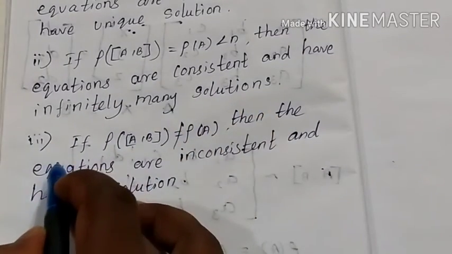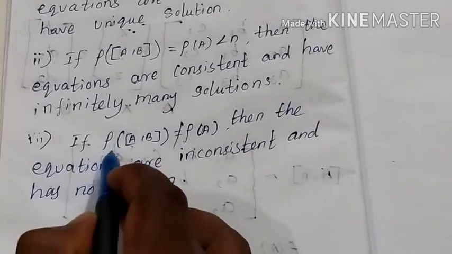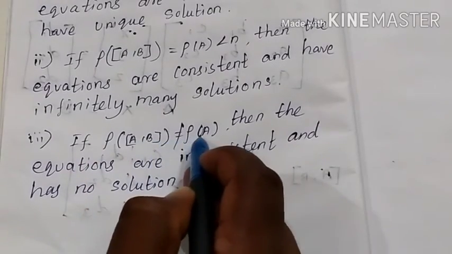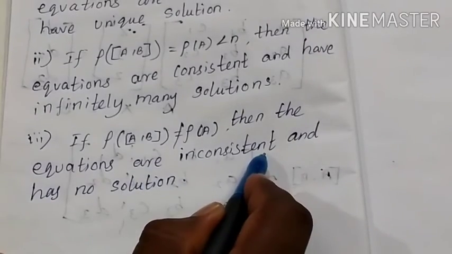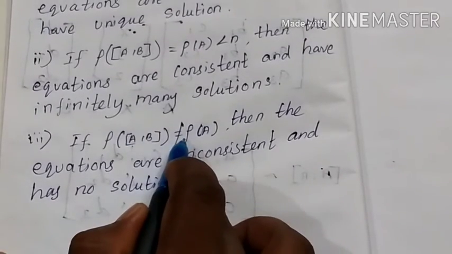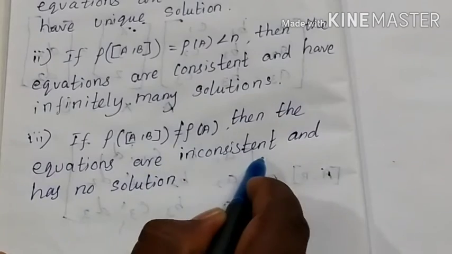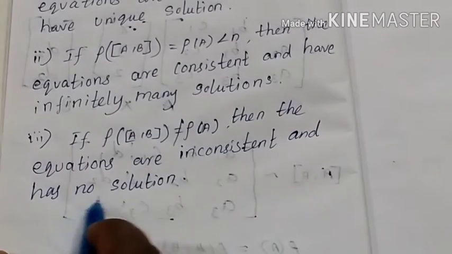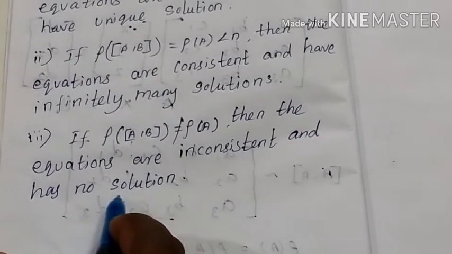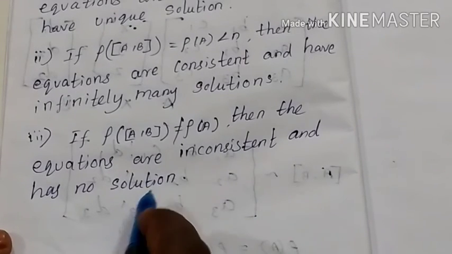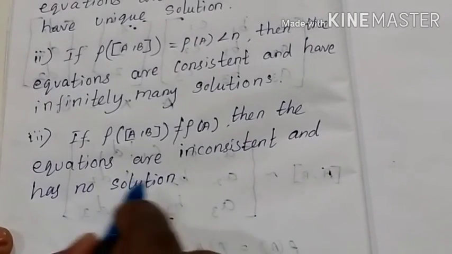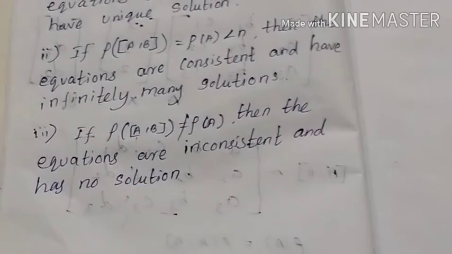Then the third test: if rank of (A, b) is not equal to rank of A, then the equations are inconsistent. The two ranks are not equal. The equations are inconsistent and have no solution. That means the lines are parallel. So this is the testing of consistency.